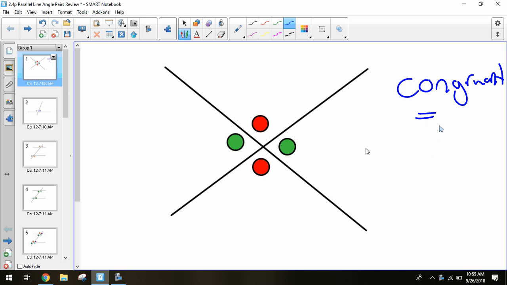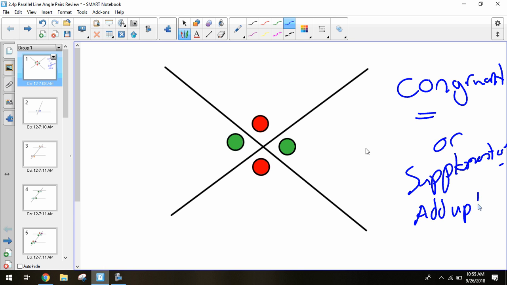which means they're equal to each other. If one's 48 degrees, the other is 48. One's 135 degrees, the other 135. So they're either going to be congruent or they're going to be supplementary. Supplementary, write this down, means they add together to equal 180. So if I take angle A plus angle B, they add to equal 180 degrees. If angle B is 50 degrees, that means angle A has to be 130 to make sure they equal 180. So these are the two possibilities we can get for these angles.